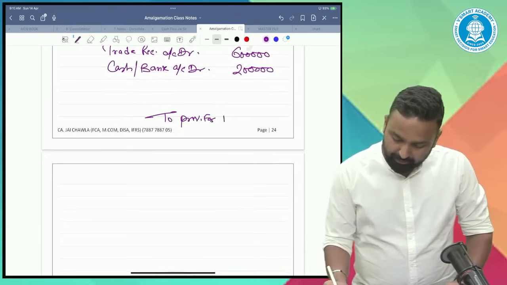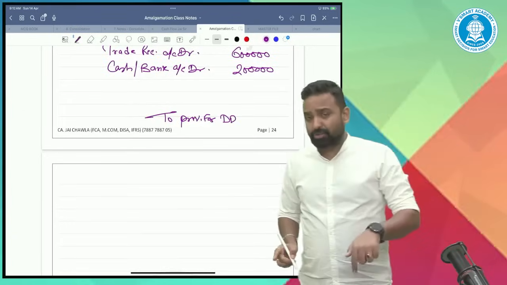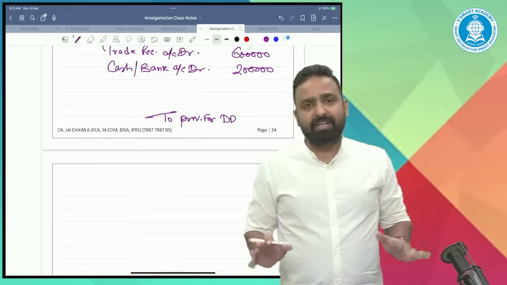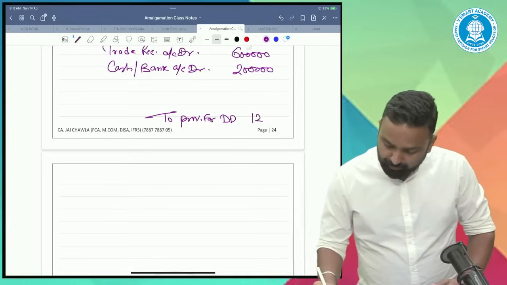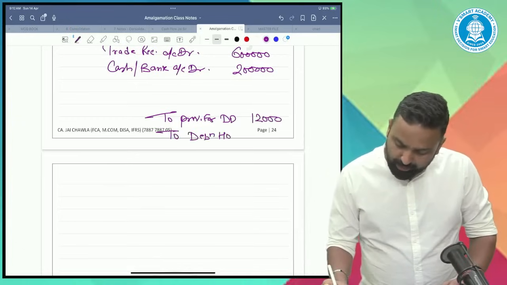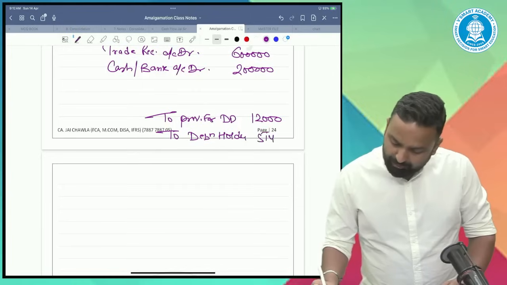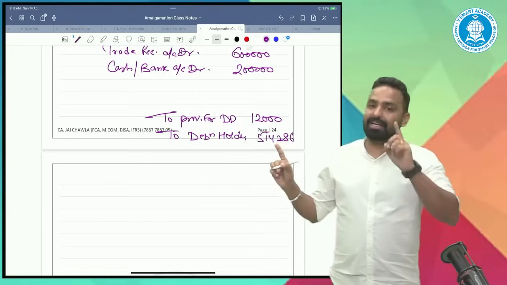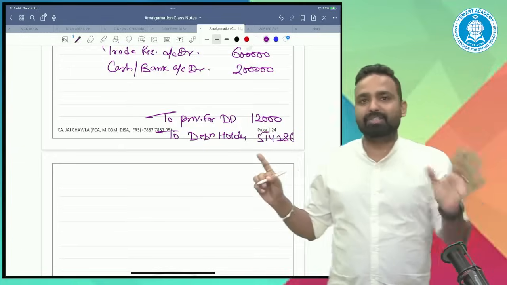Provision for doubtful debt. Sir, do we need to create provision here also? Yes, in the merger also we can create provision if they require. So provision for doubtful debt 12,000 to debenture holders. Yes, it is always at settlement value. It is always at settlement value, whether it is merger or purchase.